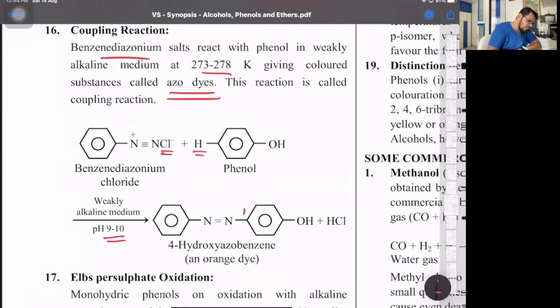Why 4-hydroxy? This entire part is 4, benzene with OH is 4-hydroxy. Azo is this group, N double bond N, and then a benzene. It's an orange colored dye. Dyes we know, right? We use dyes in basically a lot of food materials. Many of the food articles we have are basically where the dyes are used. Where you can say basically soft drinks, chewing gums, popcorns. Is this clear? We use them over there.